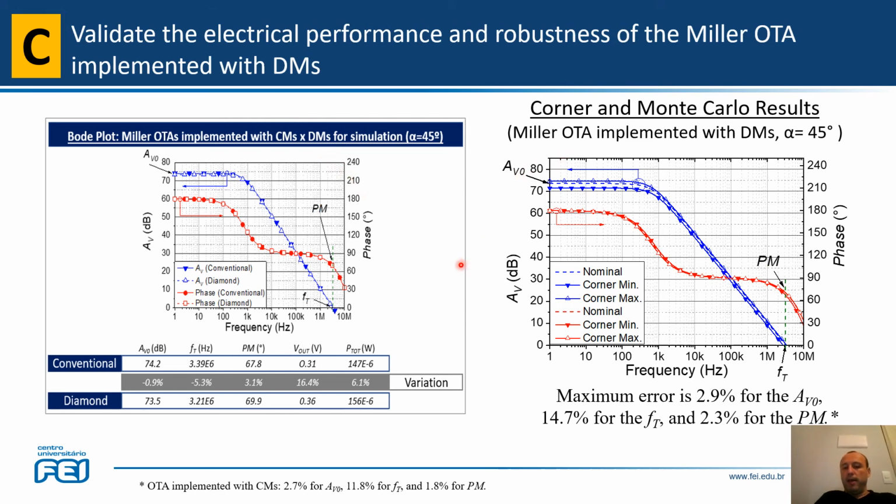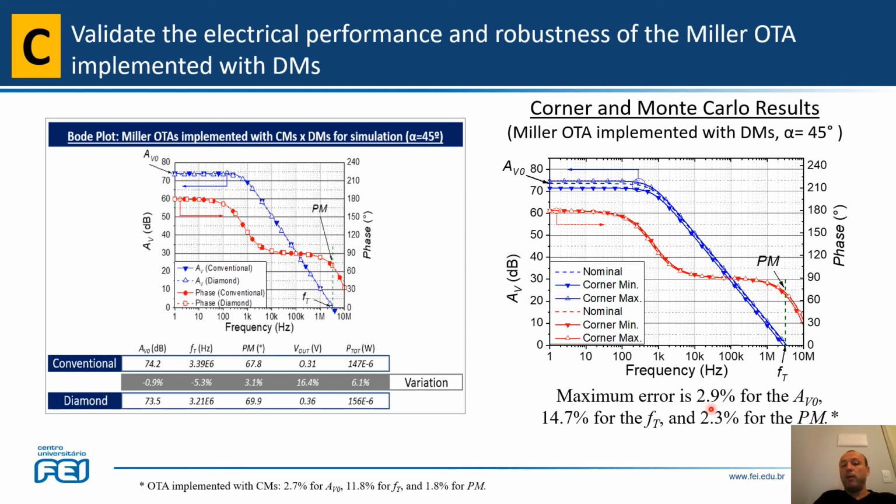Regarding the robustness, we have here also both curves, AV0 and PM. For the meter OTA implemented with GMs alpha 45 degrees, we can see that the variation regarding mobility, threshold voltage and temperature are really small also here. The maximum error, for example, that we have for AV0 is 2.9%.